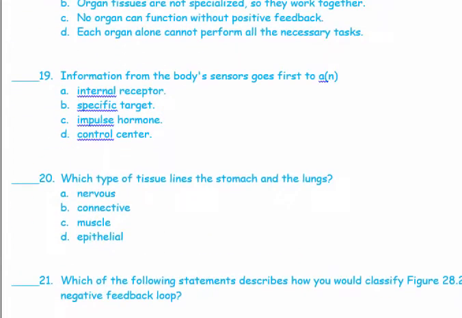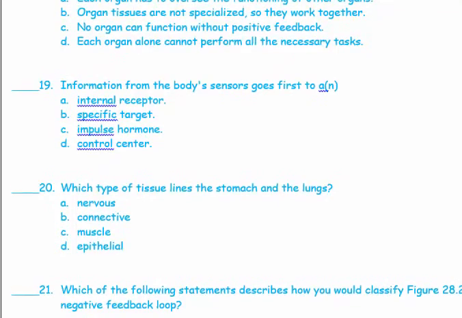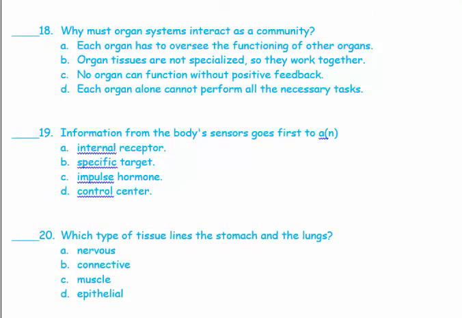18. Why must organ systems interact as a community? Each organ alone cannot perform, of course, all the functions required. So the answer is D, because each organ alone cannot perform all the necessary tasks. You can't just have a heart, or have a lung, or have a digestive system. They all need to communicate together in order to reach the point of all of your body working properly.